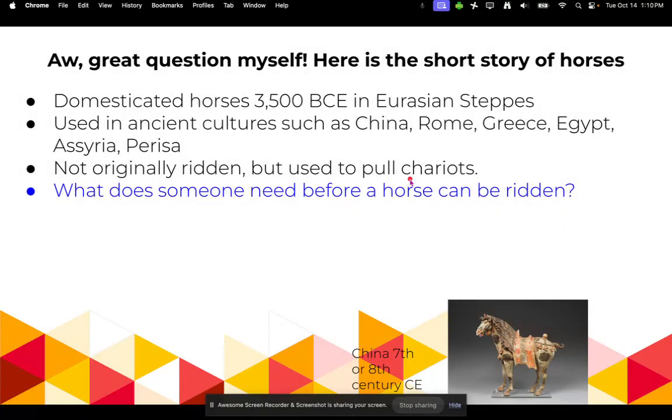Horses were first domesticated by humans in about 3,500 BCE in the Eurasian steppes. The Eurasian steppes are the land kind of between Europe and Asia. Horses were used in ancient cultures such as China, Rome, Greece, Egypt, Assyria, and Persia. And these horses were originally not ridden, but used to pull things such as chariots. So here's a question for you. What does someone need before a horse can be ridden?